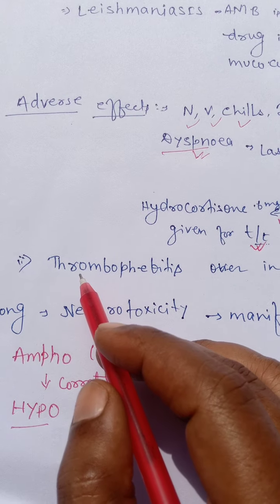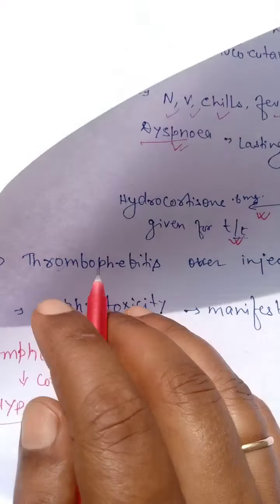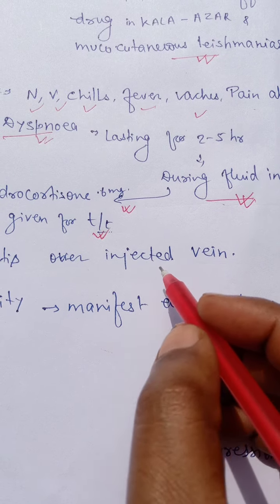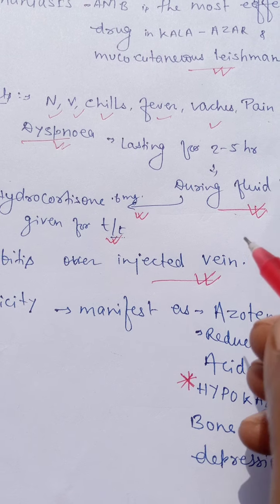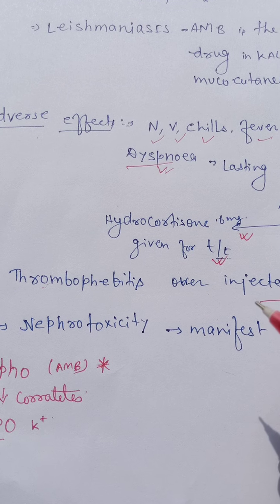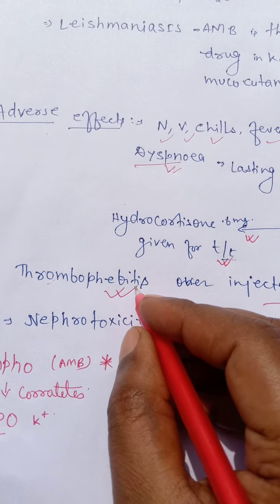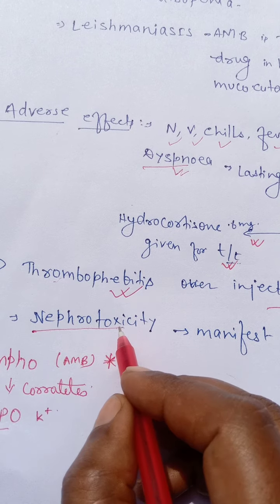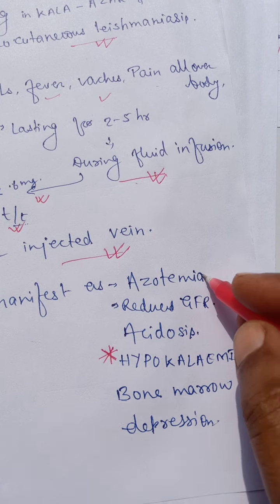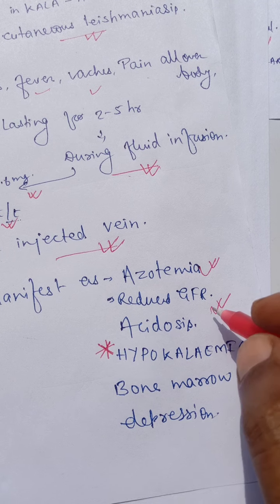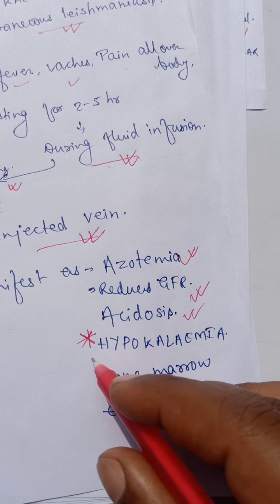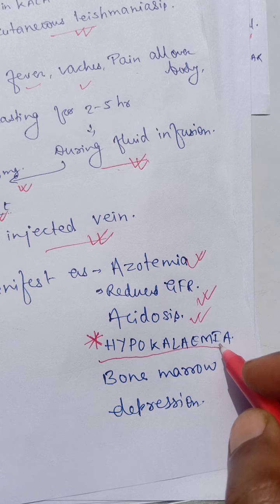Another side effect is thrombophlebitis, at the injected vein where the infusion of amphotericin is given. It is highly nephrotoxic, manifesting as azotemia, reduced GFR and acidosis. Most important, and also asked in PG examinations, is hypokalemia.